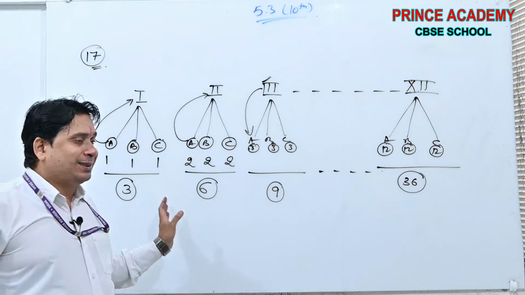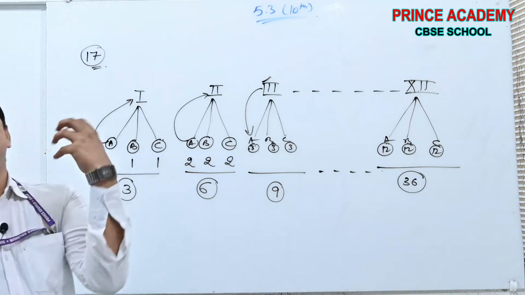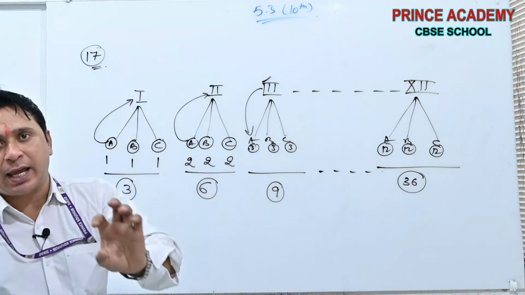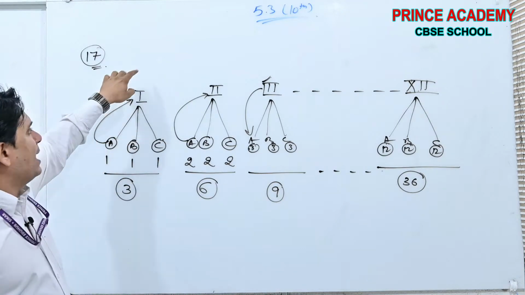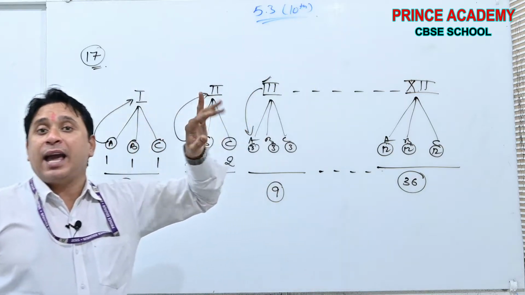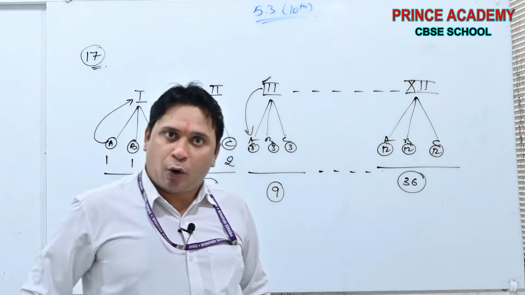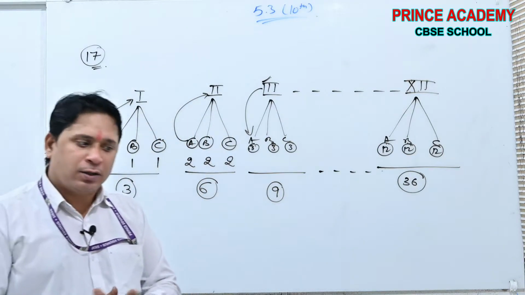See beta, this is the kind of condition given in the statement that each class has to plant trees according to the number of their class, 1, 2, 3, and every class was having 3 sections. Done beta. I think you all have understood the question, the statement.